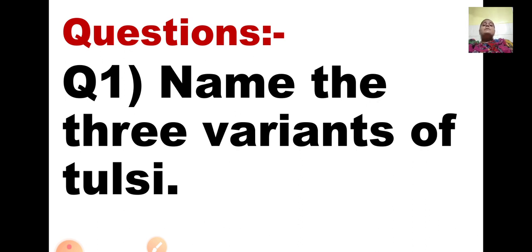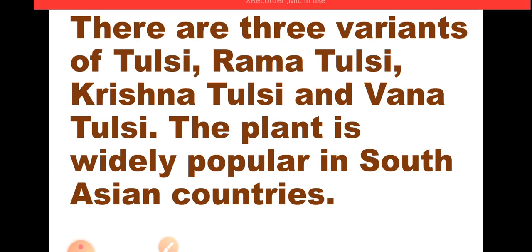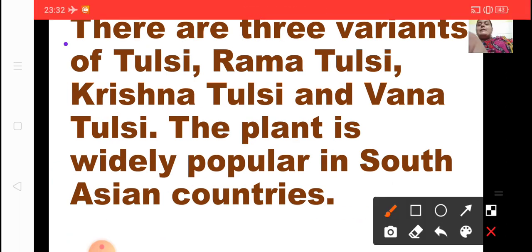First question: name the three variants of tulsi. Variants means I just now told you types. So there are how many variants? There are three variants. Okay. See in this passage you can see the answer. The first line itself. Okay.